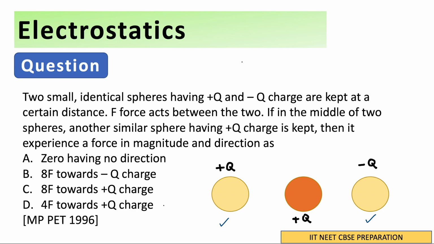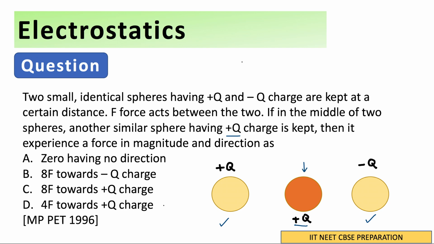Now, if in the middle of the two spheres, another similar sphere having plus q charge is kept, so this sphere, plus q charge is kept, then it will experience a force in magnitude and direction. So we have to tell what is going to be the magnitude and direction of the force that is acting on this sphere here.